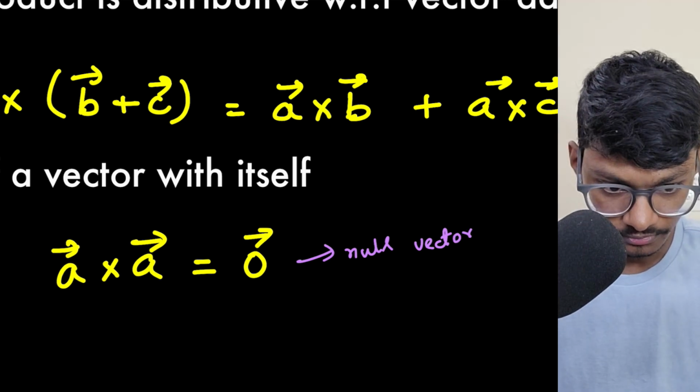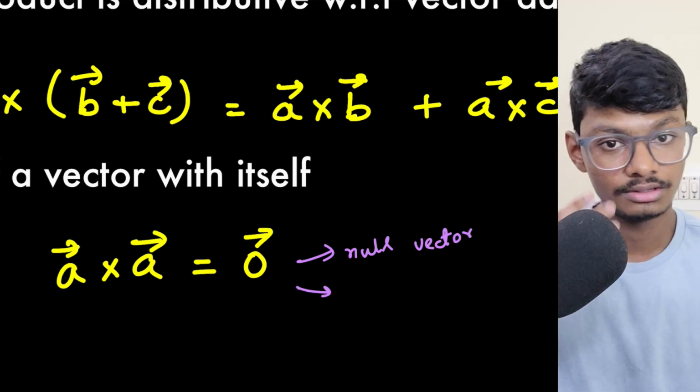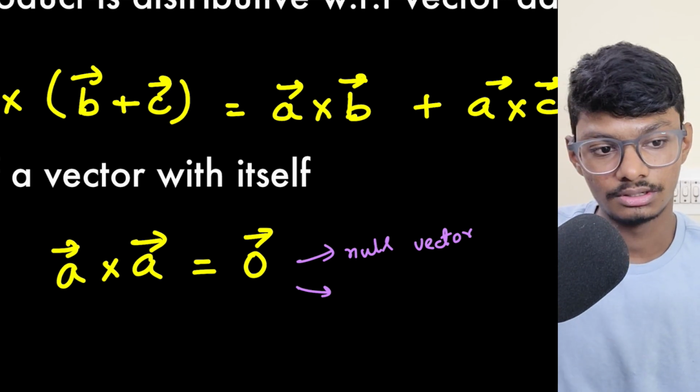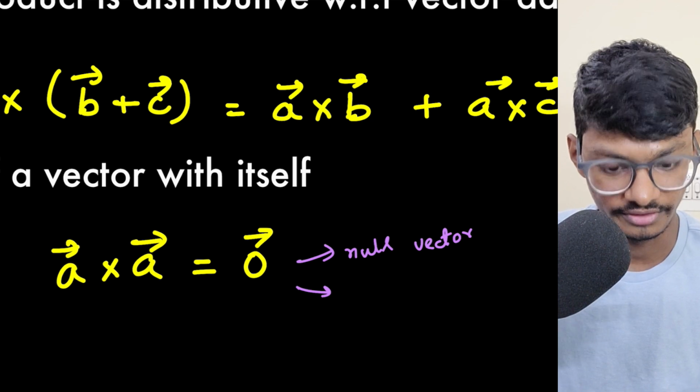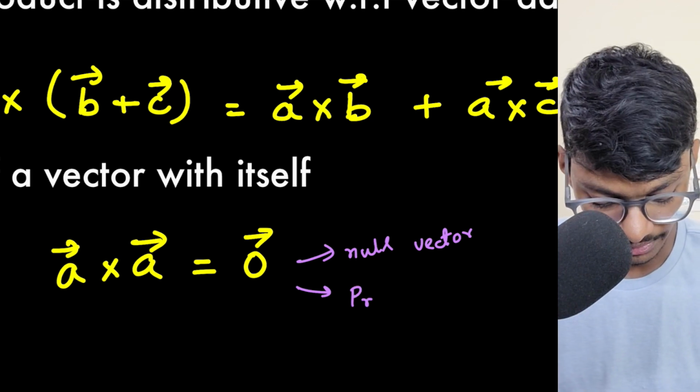First important point. Basically how can you say this in English words: the cross product of two vectors is 0 if the two vectors are parallel, right?